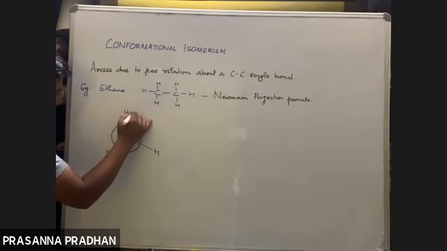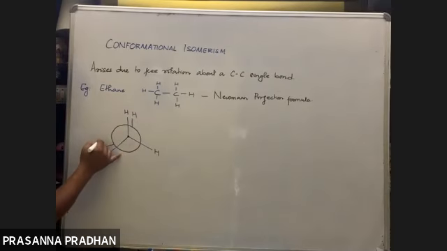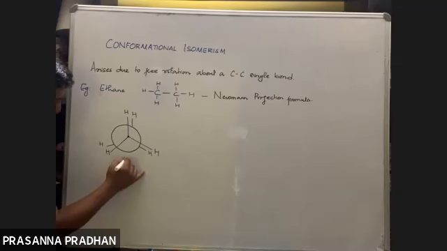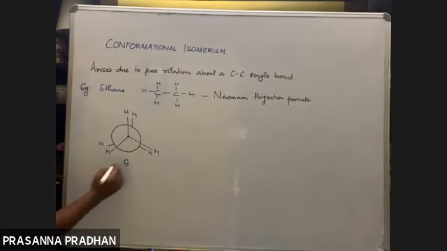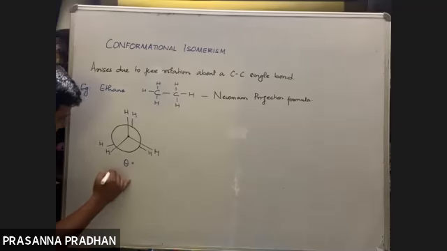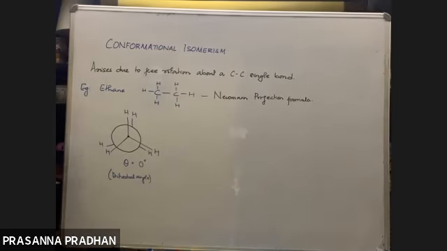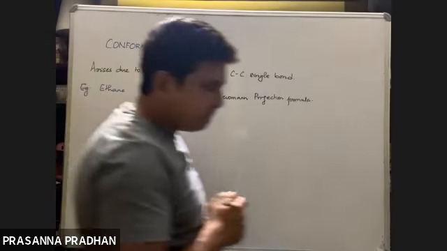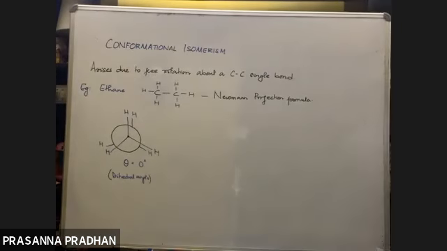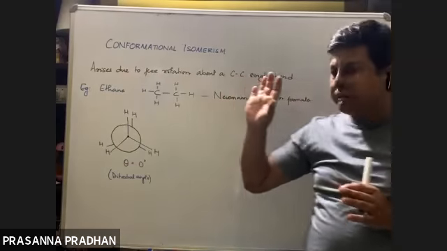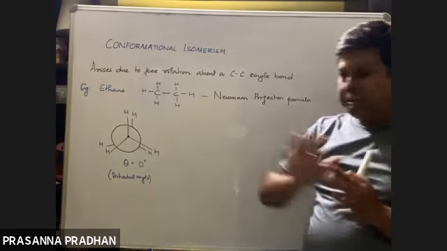The hydrogen atoms may be at an angle, and the angle is represented by theta, which is known as the dihedral angle. Theta is equal to 0 degree. So this is one conformation of ethane, where the dihedral angle is 0 degree.